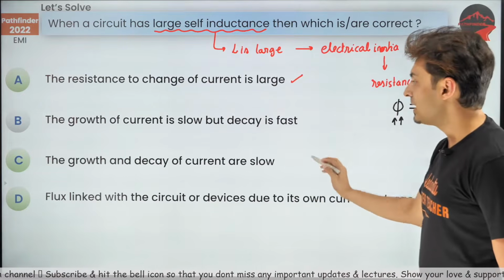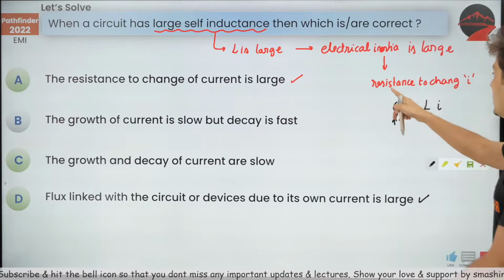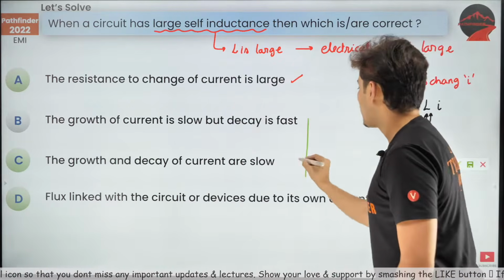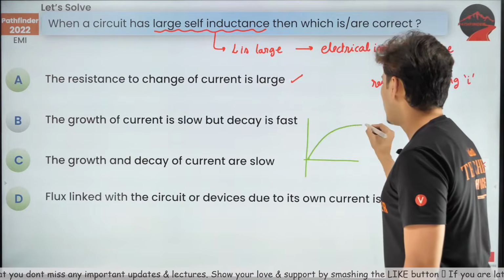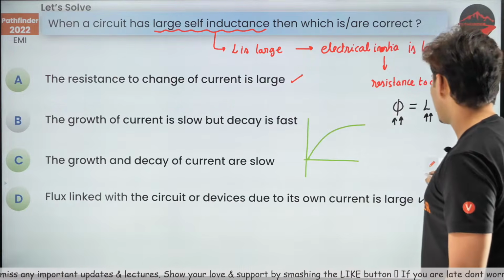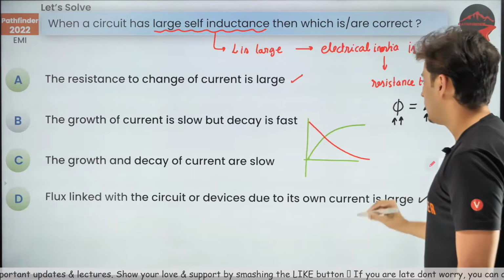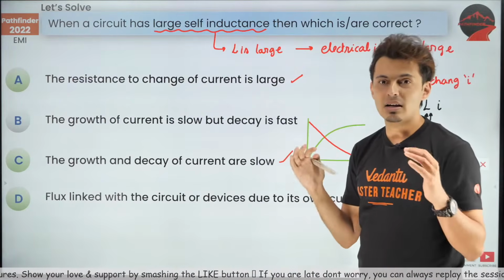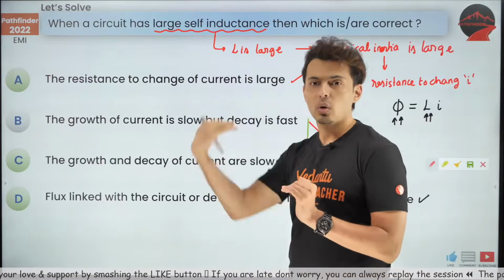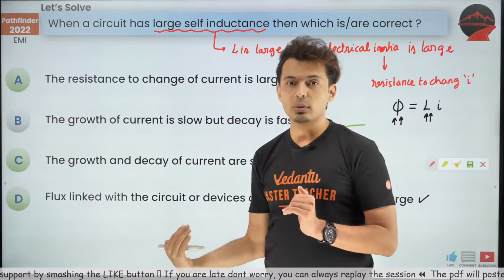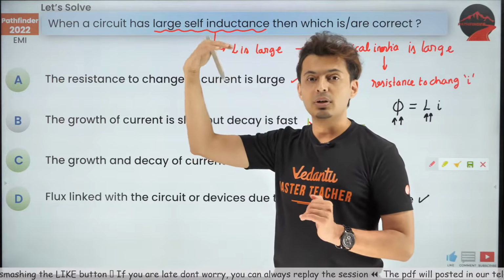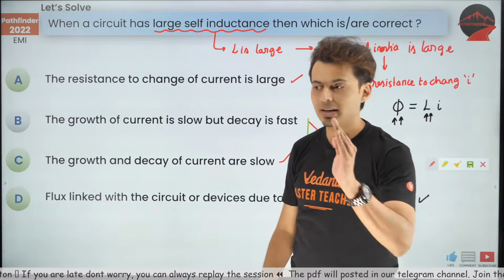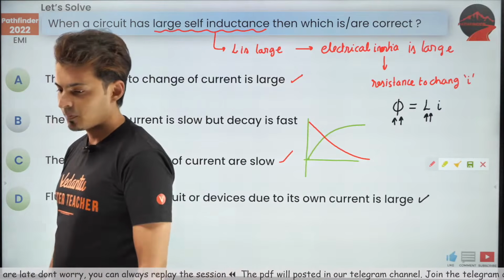The growth and the decay of the current will both be slow because the resistance is very high. So if the current has to grow, it will take a long time, and if the current has to die out, it will also take a long time because there is more resistance. Both processes will occur slowly. It will neither allow the current to grow instantly, nor will it allow it to die down instantly. It will grow slowly and it will decay also very slowly. I hope this is clear.